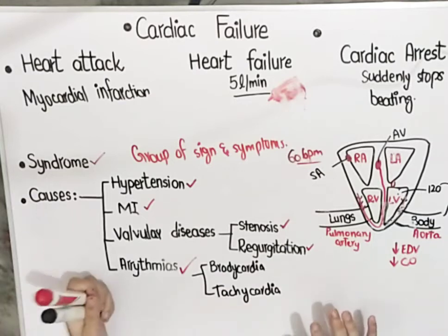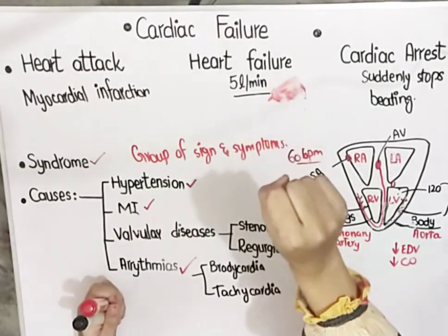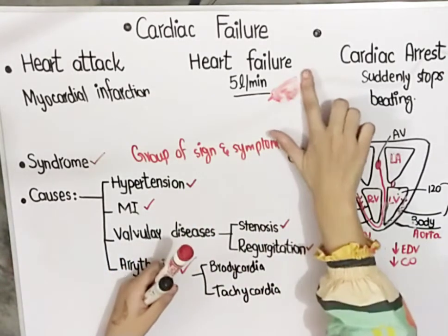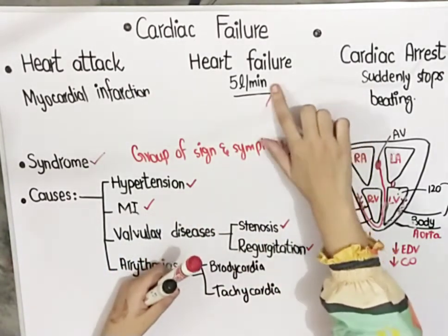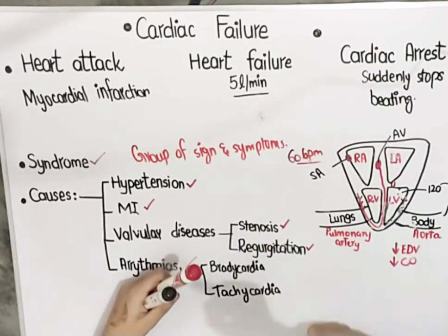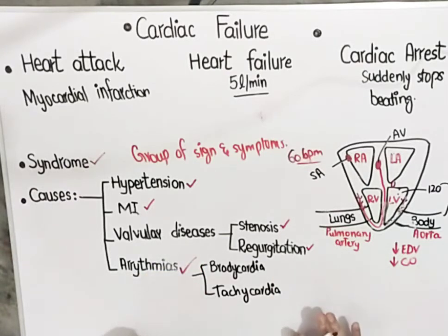And if it is tachycardia, for example, if the heart is beating so fast, then it would not be able to eject all of the blood from the left ventricle, all the 70 ml of blood per heartbeat. So the left ventricle will not be able to eject all the blood per beat, which is 70 ml, so stroke volume will decrease and ultimately there would be heart failure.